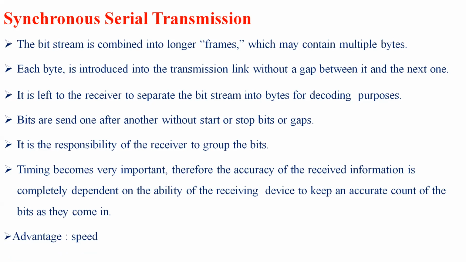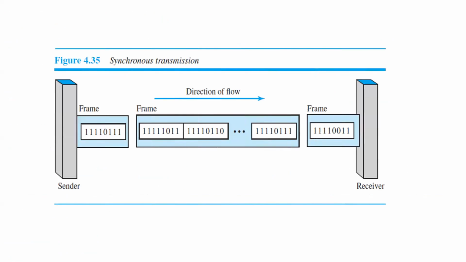So the advantage is speed. So this is synchronous. Here there is no start, stop, or gap. However the bits come, the receiver, according to the order of the flow, is going to receive the stream of bits. Here this is called a frame. The bit stream is called a frame in case of a synchronous transmission.